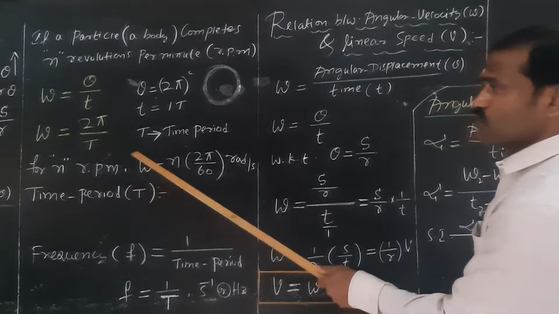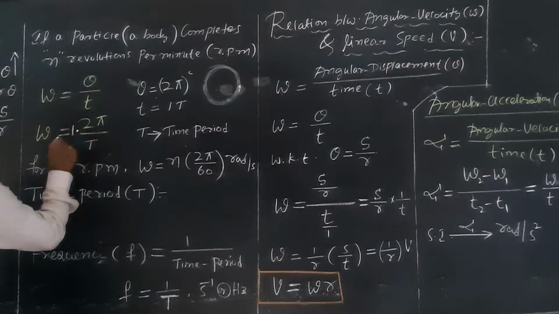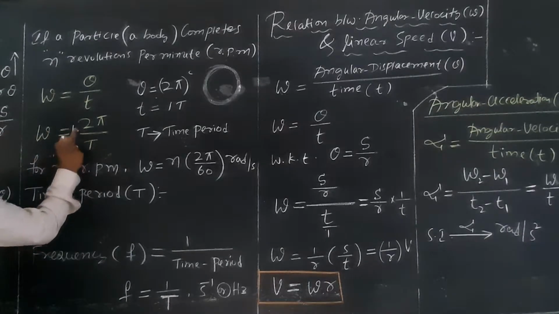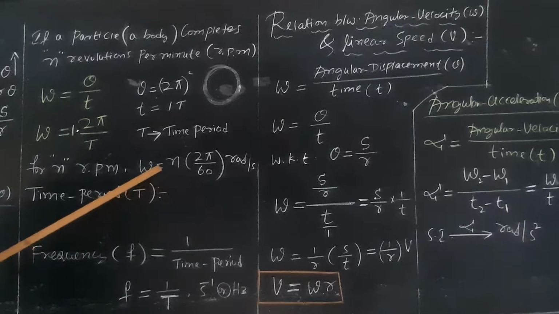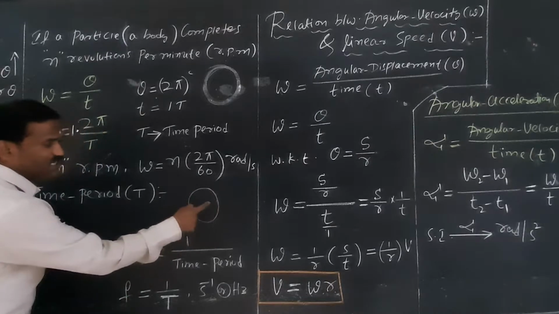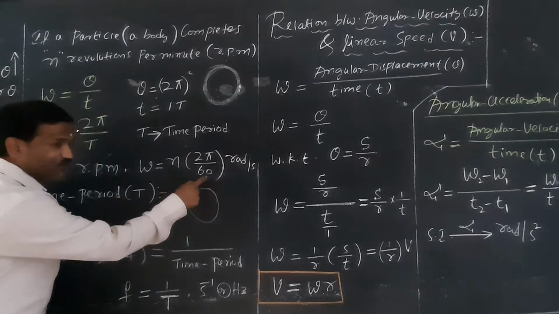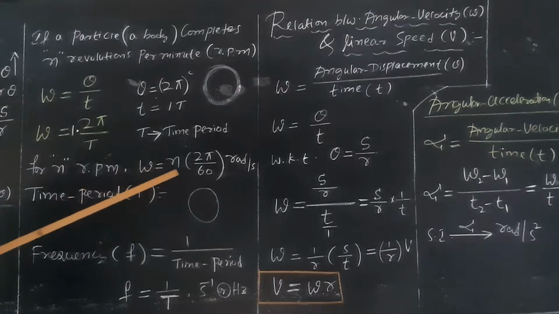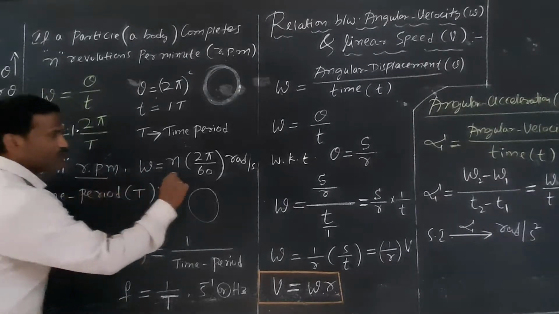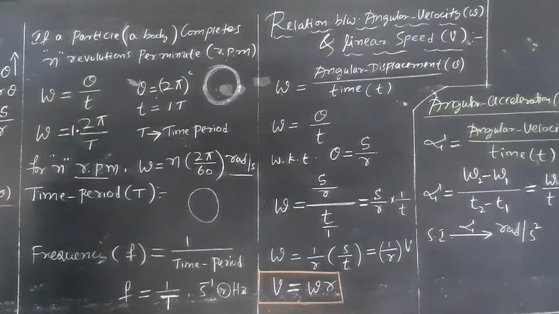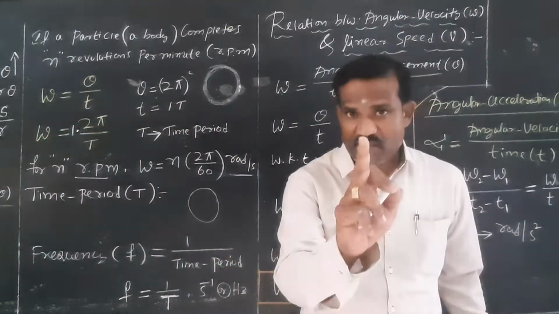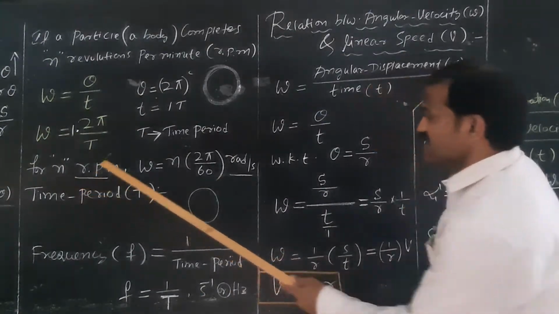Therefore, omega is equal to, see here, if a particle completes one revolution, then 1 into 2 pi by t. If a particle completes n revolutions in 60 seconds, then omega is equal to n times 2 pi by 60. Time taken for one complete revolution is 60 seconds, right? If it is in 1 minute, then omega is equal to n times 2 pi by 60 radian per second. Then you are converting revolution per minute into radian per second by assuming the time taken for one complete revolution is equal to 1 minute.